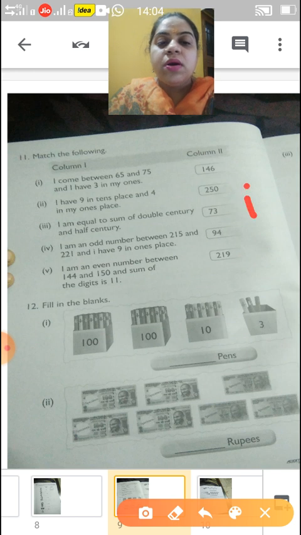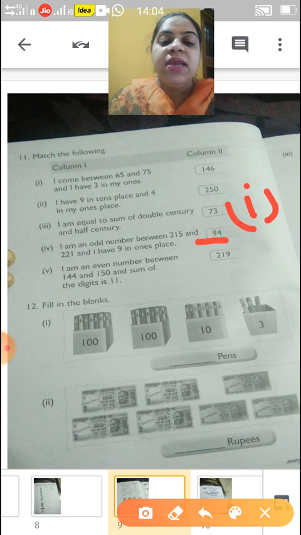Now, next I have 9 in tens place and 4 in my ones place. So children, you can have a look at once. 9 in tens place and 4 in ones place. So this is your second.